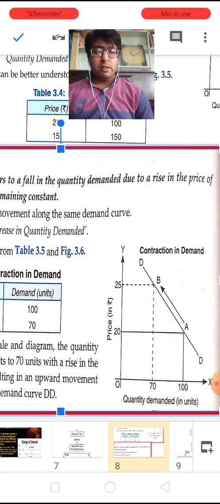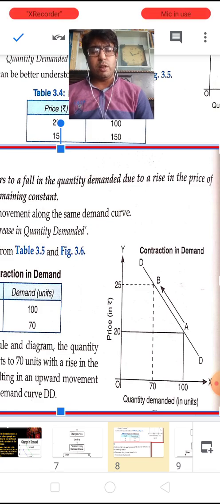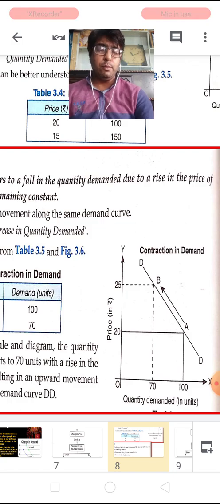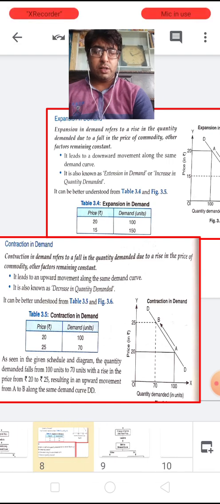Now, the price of the commodity is 20 and the quantity demanded is 100, but as the price increases from 20 to 25, the quantity demanded of the commodity decreases from 100 to 75. So this is known as a contraction in demand, and it leads to an upward movement from point A to point B. This is known as the contraction in demand.